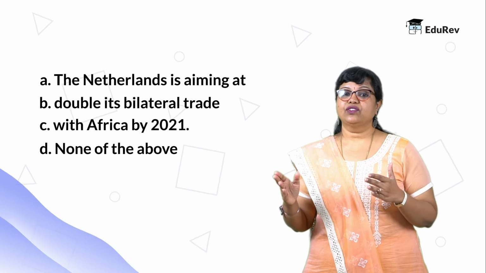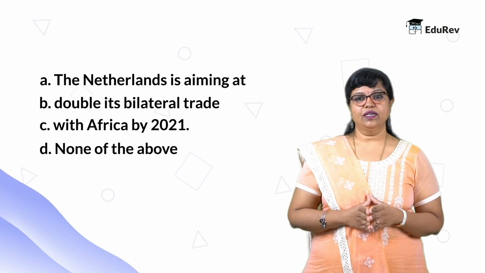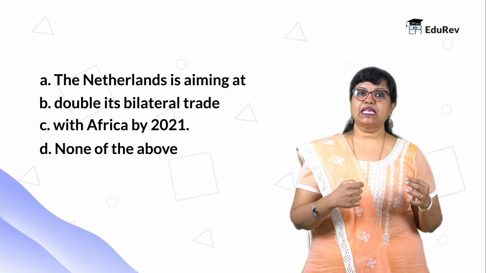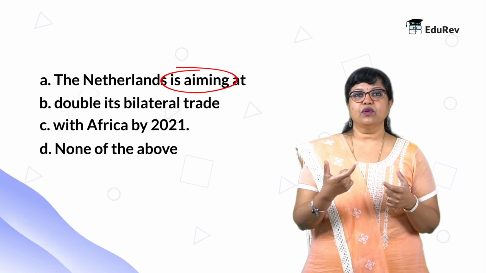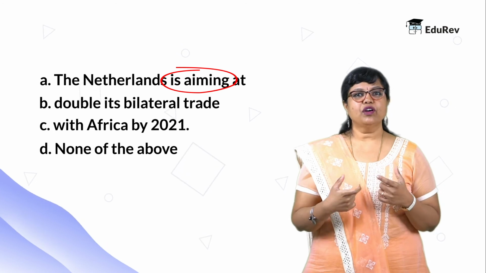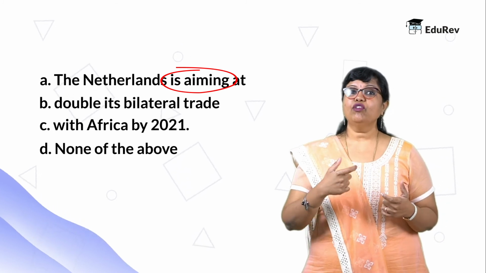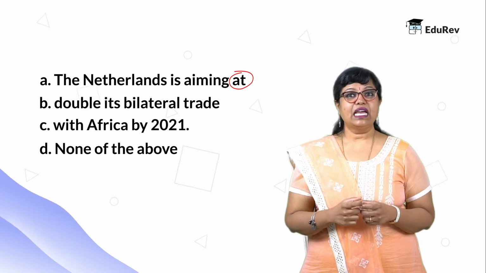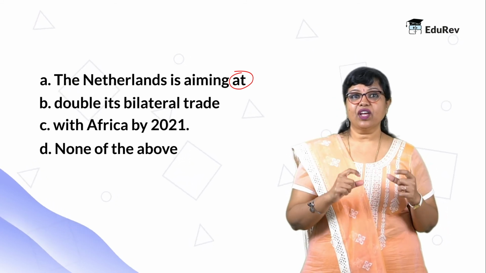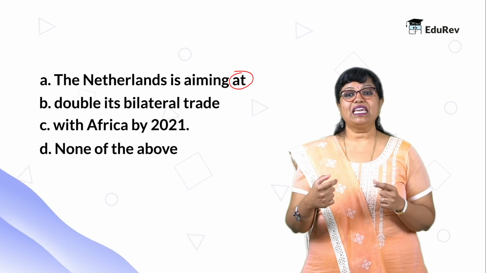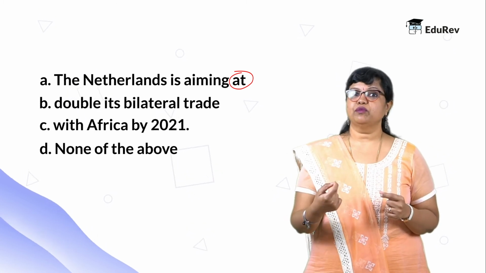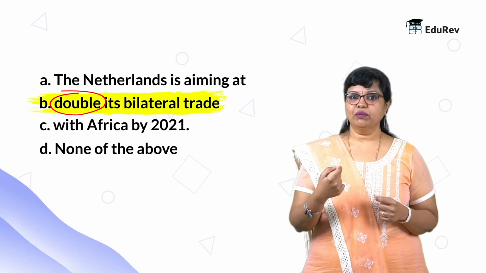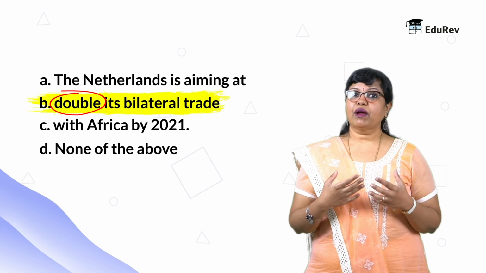Double its bilateral trade. Okay. So before this part B, we have is aiming at, right? Is aiming is a verb phrase. Certain verb phrases, when they're followed by a preposition like the at here, like the is aiming at, have to be made idiomatically right. The noun following that should be in an ing form or a participle form. So double is a wrong form here. It has to be doubling. So the error is in part B.